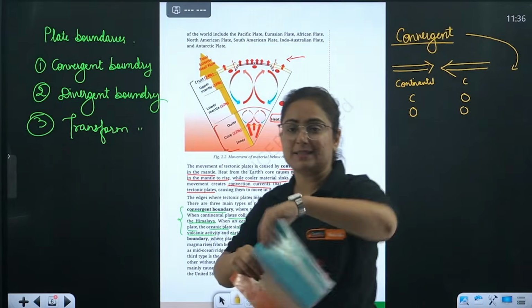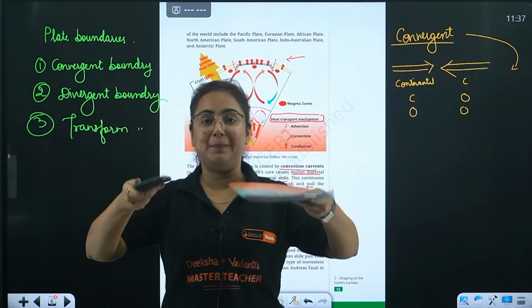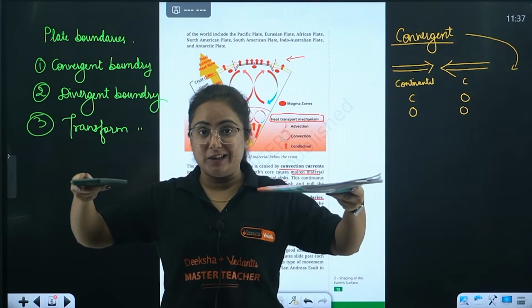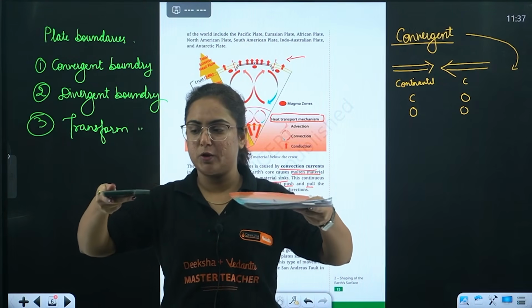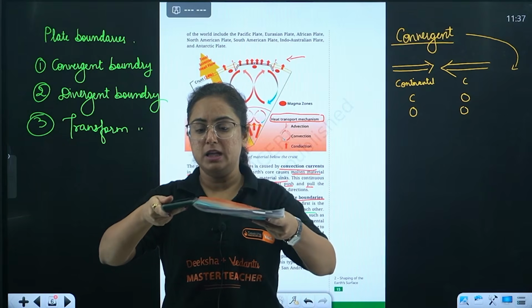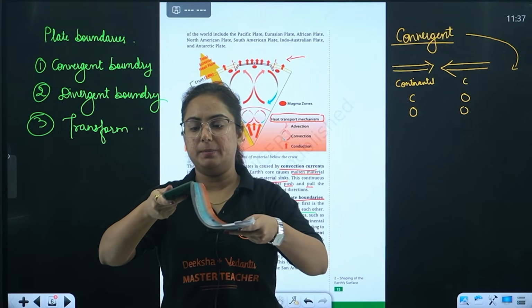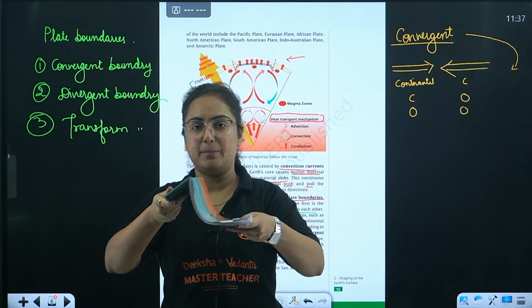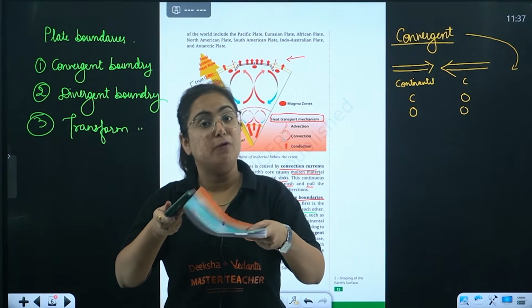See, this is one plate, and this is one plate over the other. These plates are floating over the molten magma. When they converge, because a convergent boundary is being formed, it will form fold mountains.